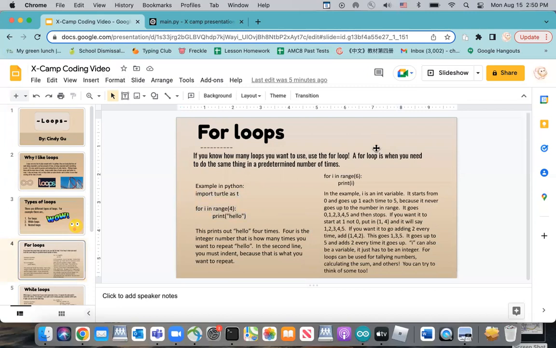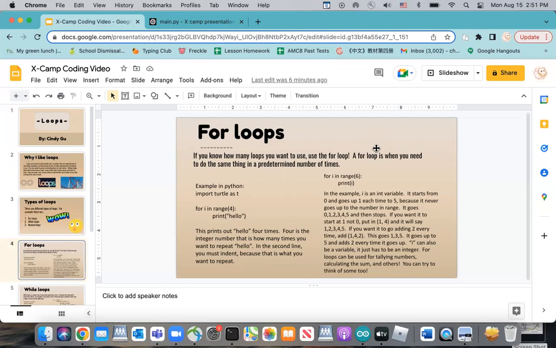It starts from 0 and goes up 1 each time to 5, because it never goes up to the number in range. It goes 0, 1, 2, 3, 4, 5, and then stops. If you wanted to start at 1, not 0, put in range 1, 6, and it will go 1, 2, 3, 4, 5. If you wanted to go adding 2 every time, put range 1, 6, 2. This goes 1, 3, 5. It goes up to 5 and adds 2 every time it goes up.